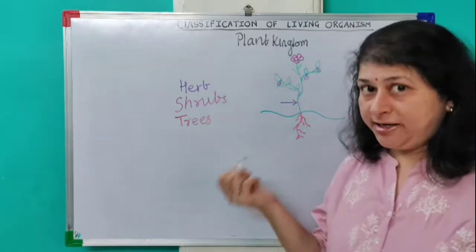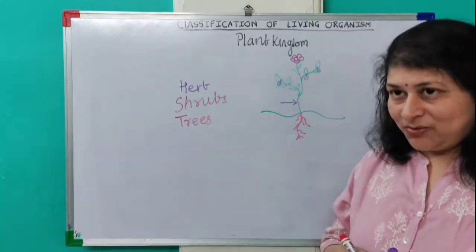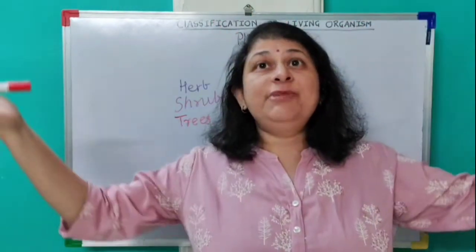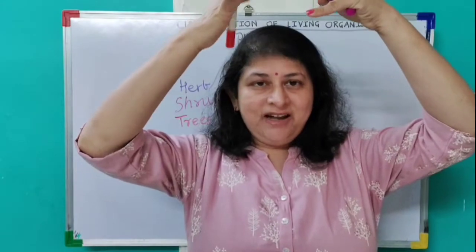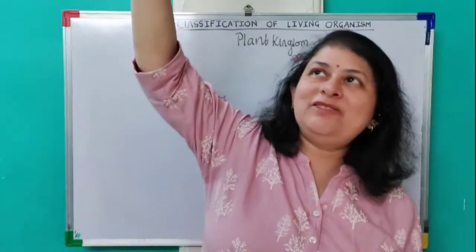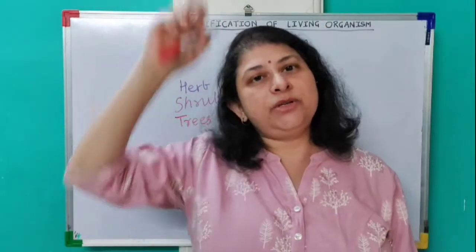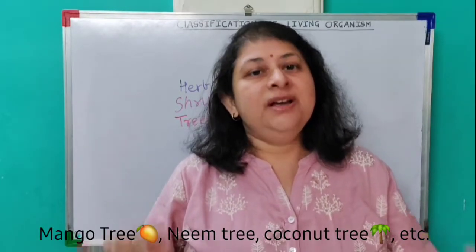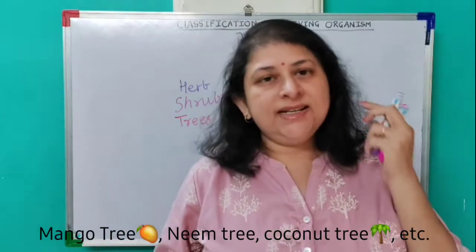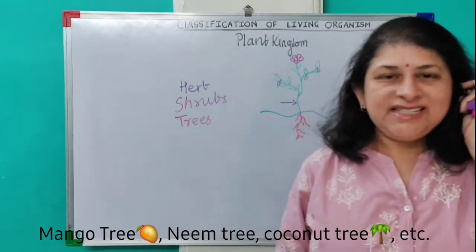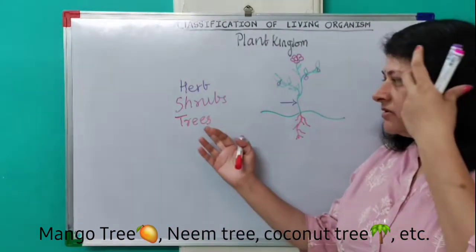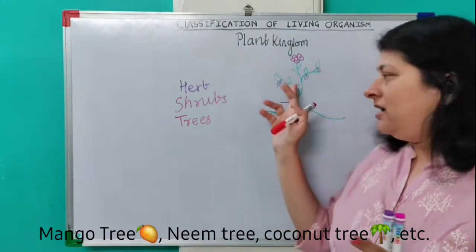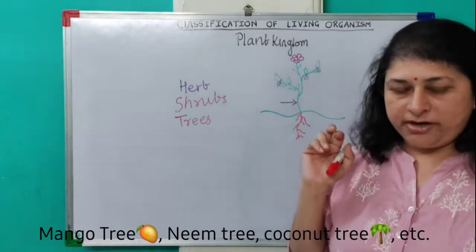Do I need to explain trees? All of us know they have a thick trunk. They have a big crown and they are huge, tall, very tall. We can climb on a tree. Mango tree, neem tree, banyan tree, eucalyptus tree, various kinds of trees we observe in our surroundings. So, trees are having a thick woody stem and a big crown over it.